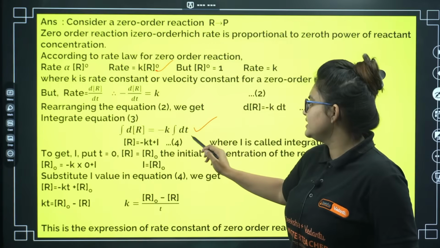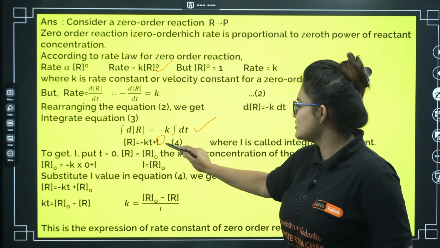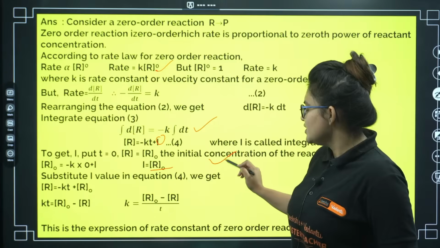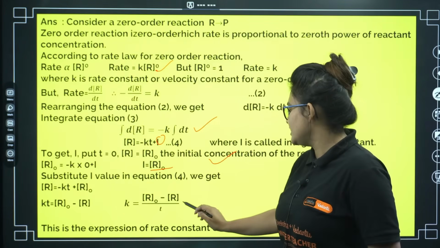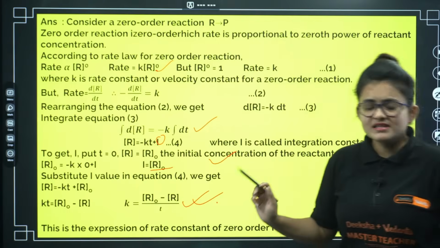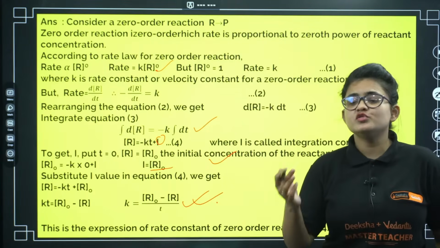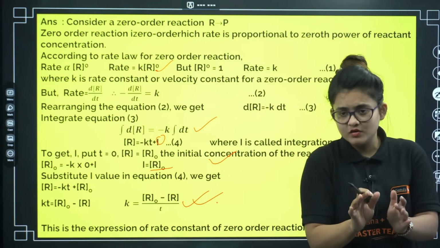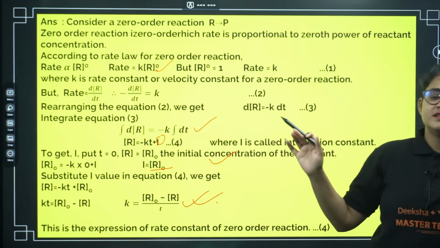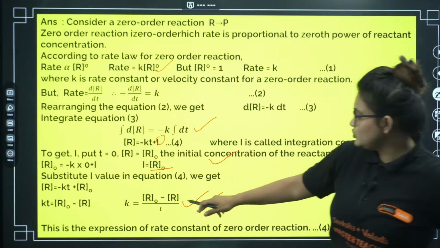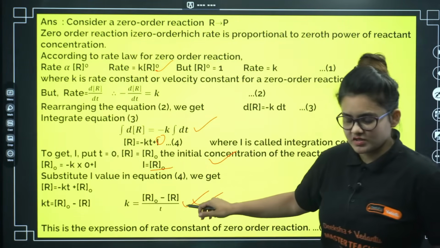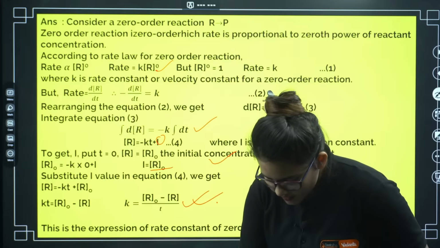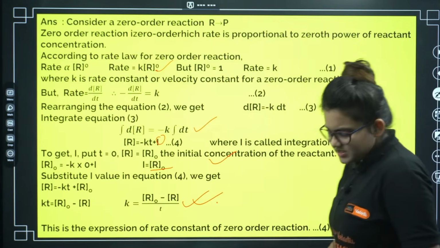Once you are done with the integration, you will end up with an integration constant. Find out the value of the integration constant by putting in these conditions, and then substitute the value here. But sometimes, the way I used to teach you, while doing integration you can put the limits over there as well. Then you will directly end up with this equation. You don't have to calculate the value of I individually. Okay, let's go ahead.